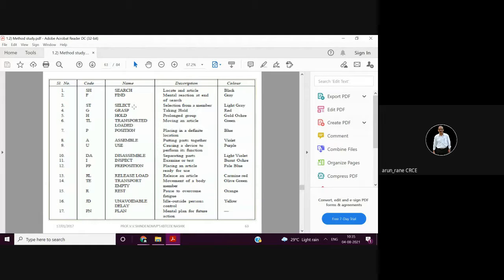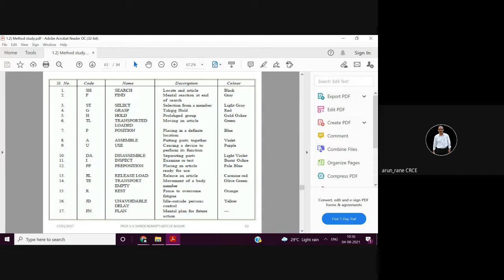Again, it has been given in detail, and if you want to color it, you can use the colors. So search, that is locate; find, that is the mental reaction at the end of the search; select, you are selecting from a number of items; grasp, taking a hold. So see the difference between grasp and hold.